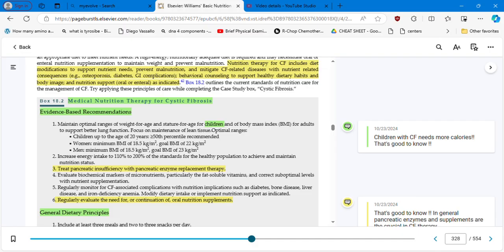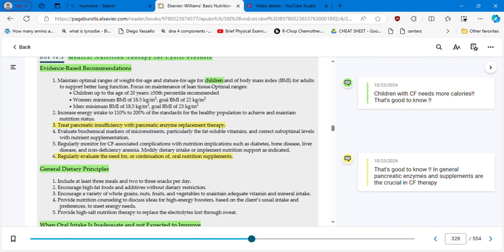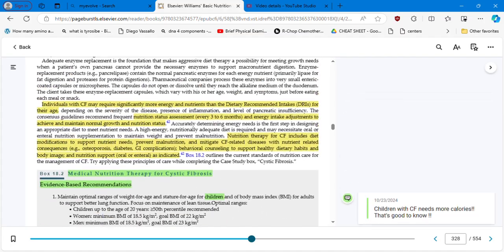Now, you're treating pancreatic insufficiency with pancreatic enzyme replacement therapy. So we are having this excessive mucus, right? And we have to treat the pancreatic enzyme deficiency with replacement. But also we have to regularly evaluate the need for or continuation of oral nutrition supplements. So that's good to know. These 2 factors combined are crucial in cystic fibrosis therapy: the pancreatic replacement and also the oral nutrition supplements.